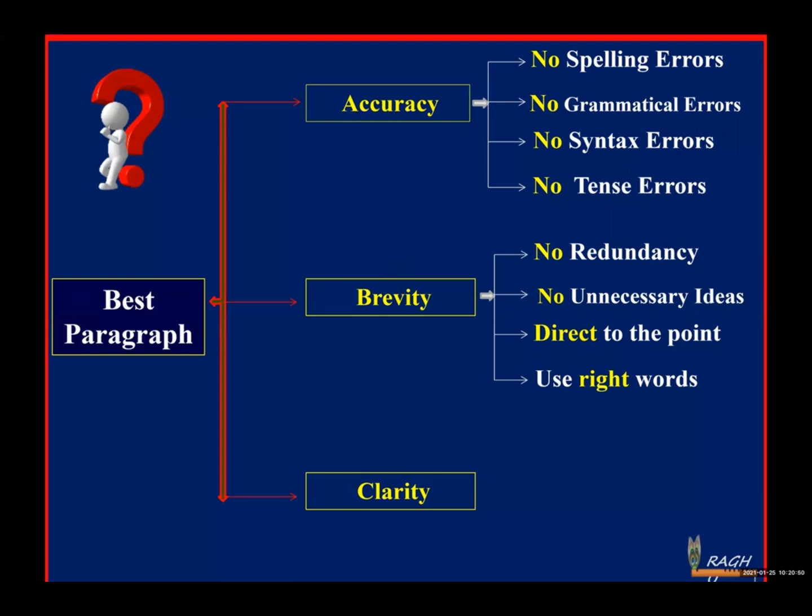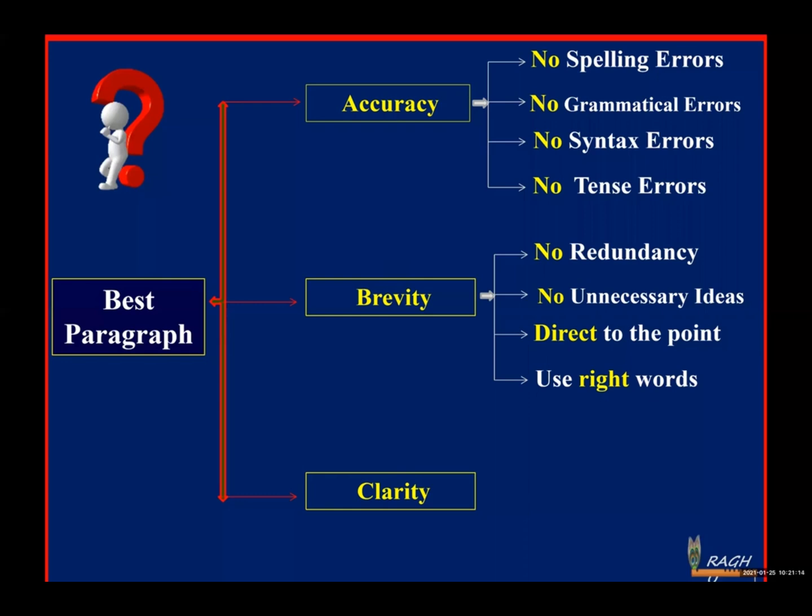And second one, remove all the unnecessary information related to the topic. Being a good writer, you should have an ability to analyze the content. What is the good information? What is the relevant information? You should be able to analyze it. What information is necessary to give clarity to the reader?